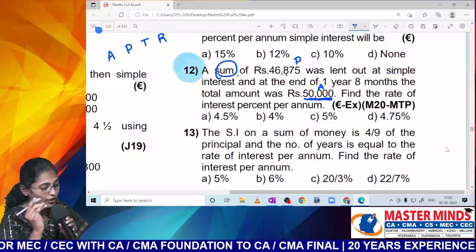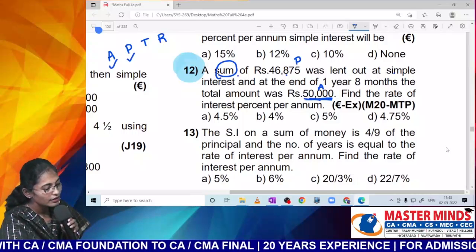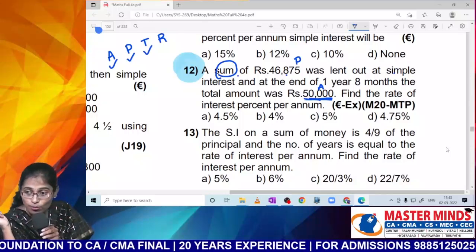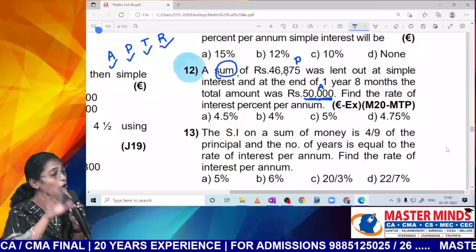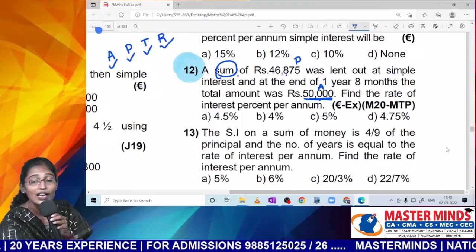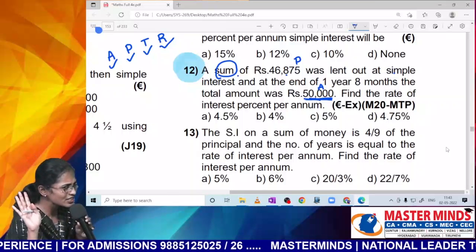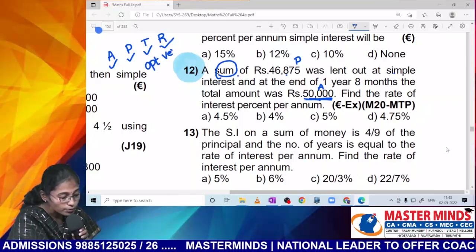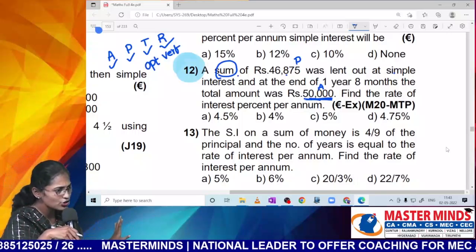Guys, listen to me carefully. Is A there in your textbook? Is P there? Is T there? Is R there? Don't worry, R is there in your options, right? So means all the 4 terms are covered along with the options? Yes. These 3 terms are covered in the question and R is covered in the options. Means all the 4 terms are available in the question itself? Yes. So in such a case, you can use option verification. So generally people have a problem with option verification in this topic also.